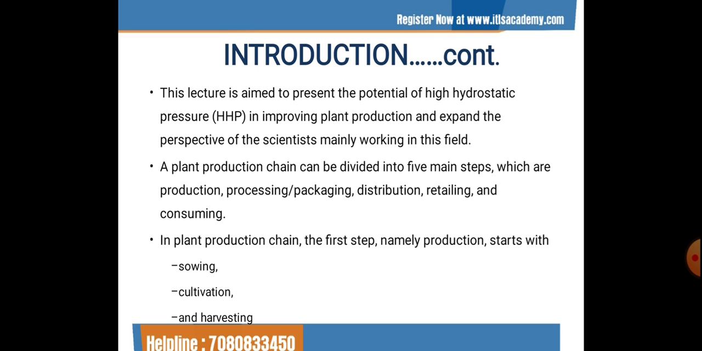Taking the first one as the sowing. Sowing as a term means the process of planting seeds. There are three main parameters related to the sowing process which may directly affect the plant production. These are the depth of sowing, time for sowing, and the density of the plants.